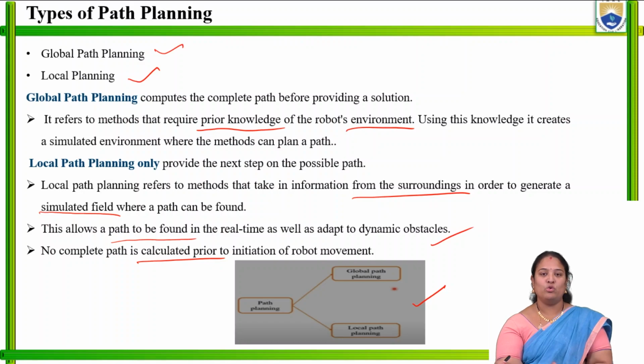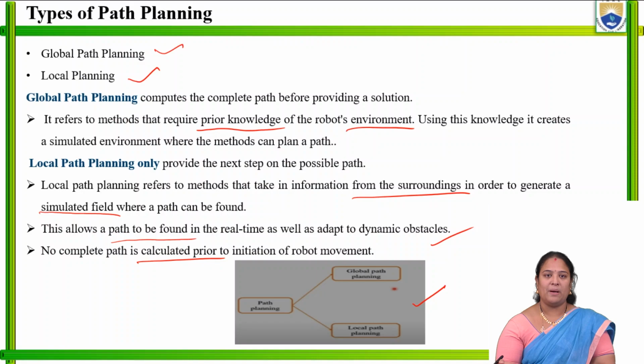Generally, for example, we have Google Maps. In Google Maps, initially we plan a particular path. We give a destination to Google Maps from the start position. So it gives us the global planning initially. It shows us the shortest possible distance and also the longest possible distance, and we select the shortest. It also gives us the time calculation from the start point to the end point. So that is the prior path planning being done. That is called global path planning.